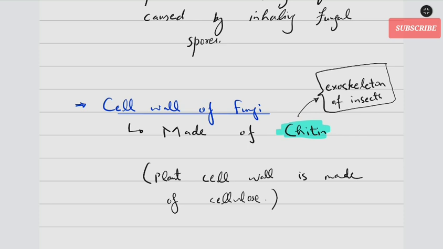It's the same material present in the cell wall of fungi. But those insects and other arthropods, they are animals in the animal kingdom. Fungi are in the fungal or fungi kingdom. There are a couple of other similarities as well between fungi and animal kingdom. Maybe we will talk about that later.